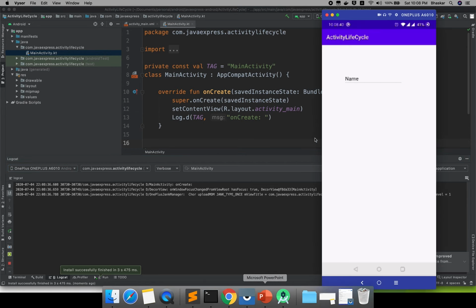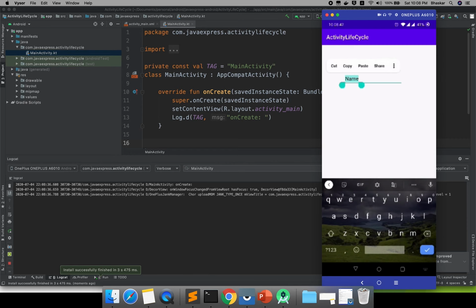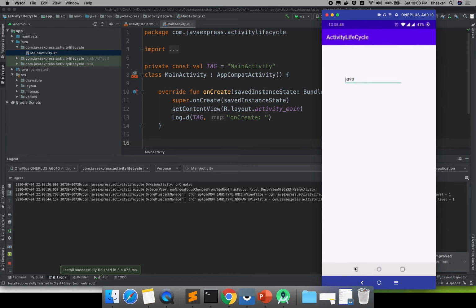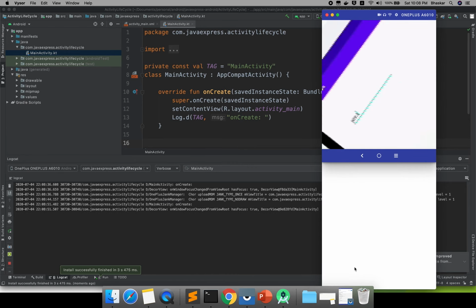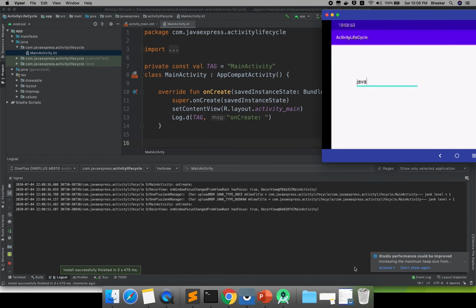Okay, and now I will write some name here, Java. Okay, so I'm doing screen orientation now. See, nothing is there, nothing is happening. Just to show exactly what the callback methods are doing, I had overridden all the methods.